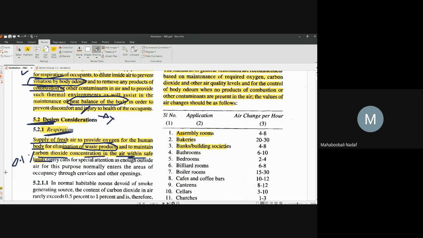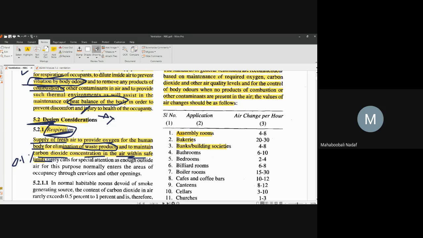It should not go beyond 0.1%. Which one? CO2. CO2 should not exceed 0.1% in the breathing air. So we call it the respiration consideration.